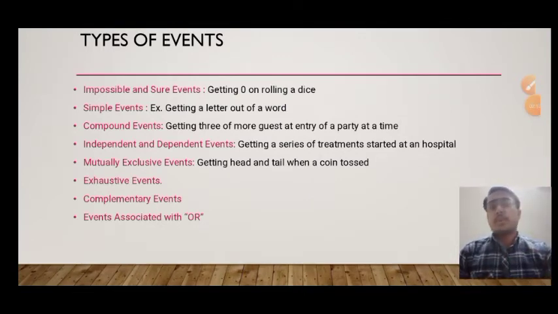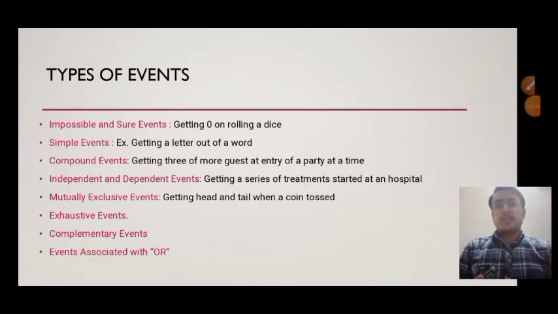Next is a compound event, getting three or more guests at the entry of a party at a single time. This is a compound event. It happens simultaneously for three different things. Independent and dependent events, what are these? Getting a series of treatments started at a hospital. First is mutually exclusive events. Exclusive means if one happens, then the other will not. So, getting head and tail together is not possible. Further, these are some other events. We will discuss them in detail later.